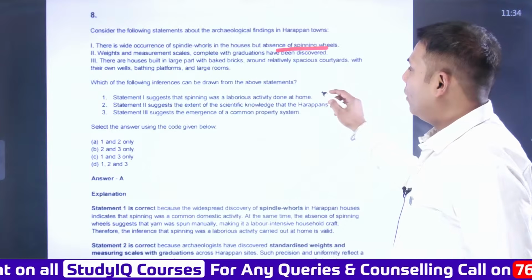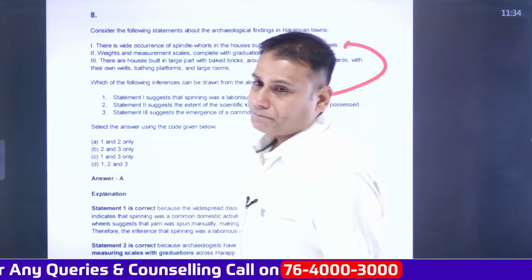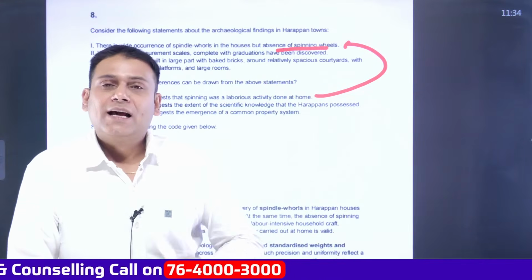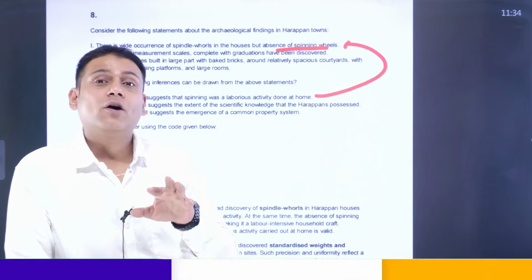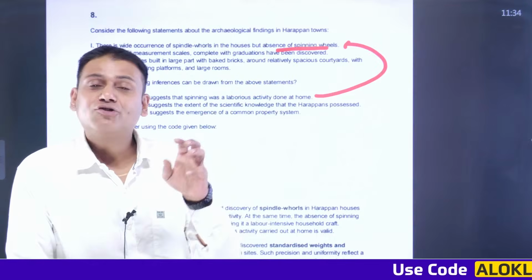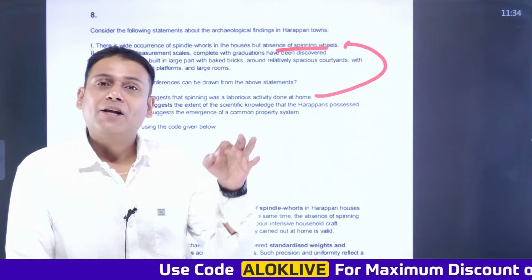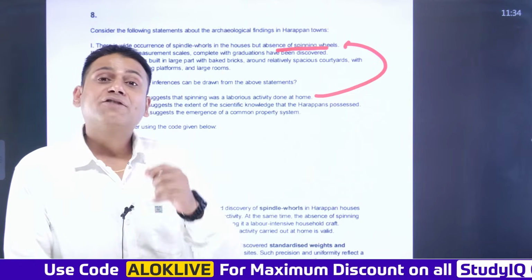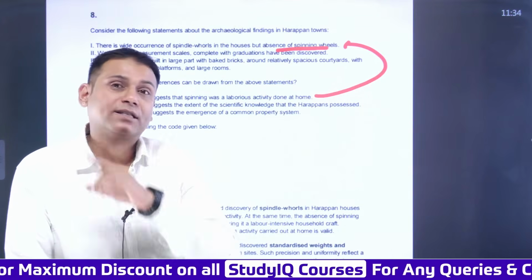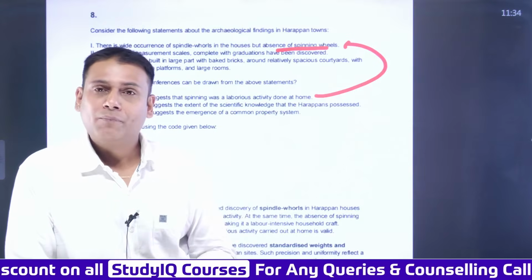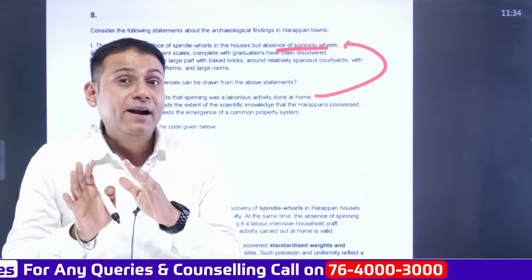Statement 1 suggests that spinning was a laborious activity done at home. The Indus Valley civilization roughly belongs to the 3rd or 4th millennium BC, and it was contemporary to the Mesopotamian, Chinese, and Egyptian civilizations. All these 4 civilizations are located on the banks of some river or the other. The Indus Valley civilization is also referred to as the Harappan civilization because Harappa was the first site to be discovered, in 1921.